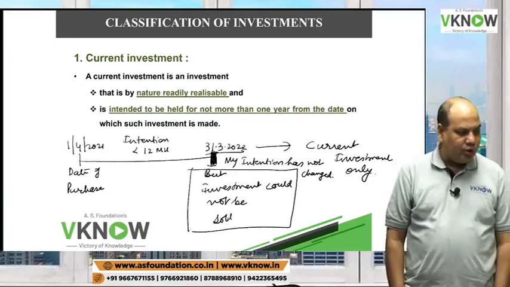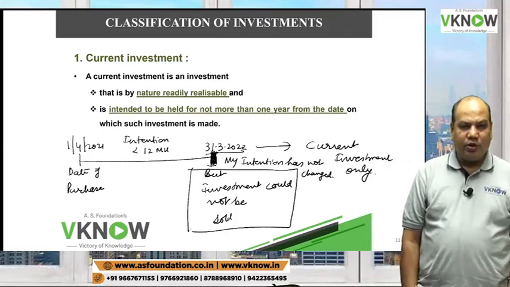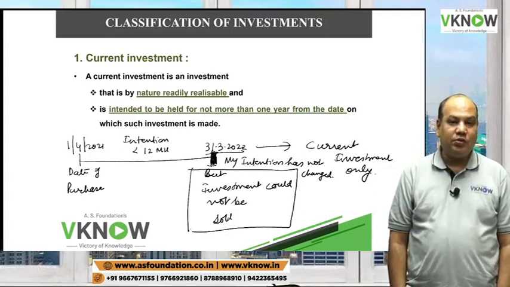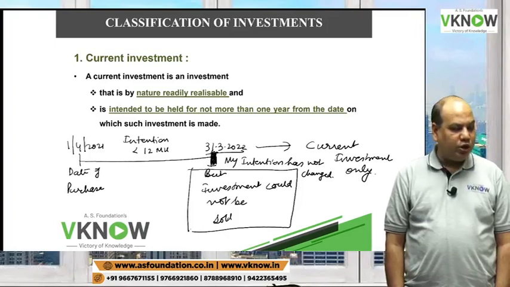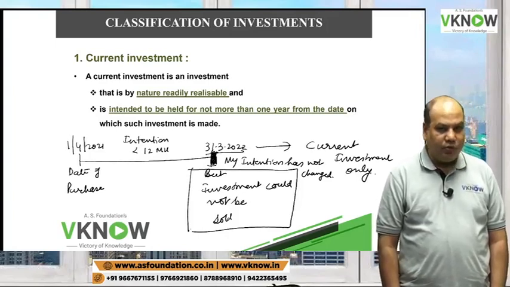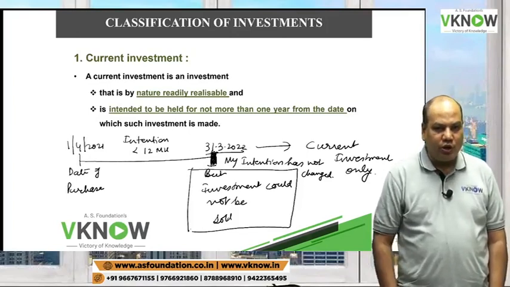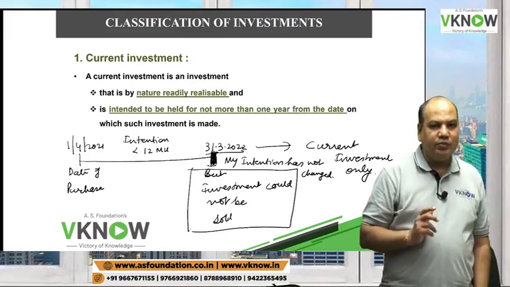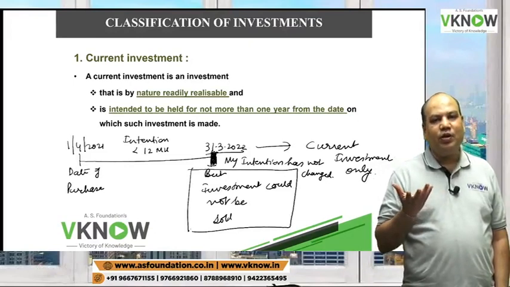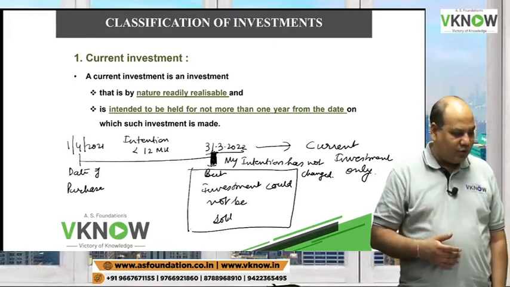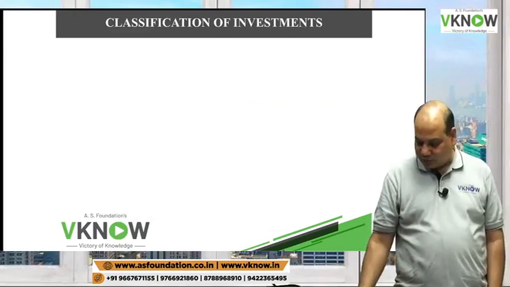There were some students who said the answer is long term investment. The answer is not long term investment. If the intention does not change, the intention is to still sell it. As soon as we get an opportunity to sell, we will sell it. Then we will call it a current investment on 31st March 2022 only. So it is not mandatory to sell it in 12 months. Intention must be there. As long as intention is there, the institute is happy.